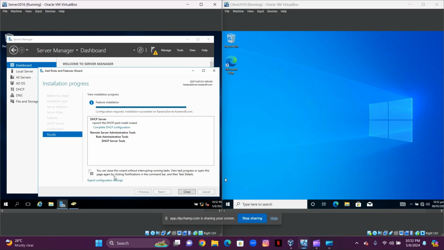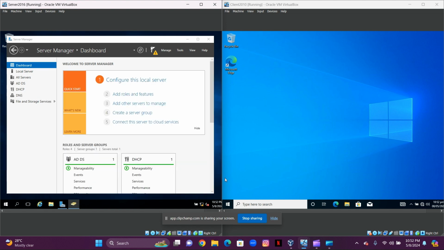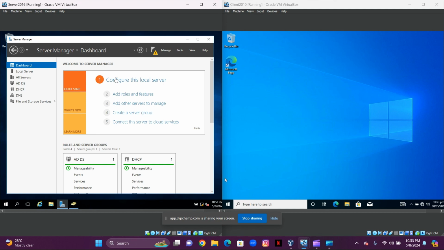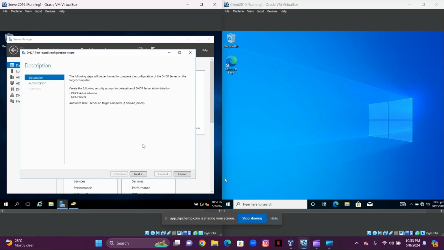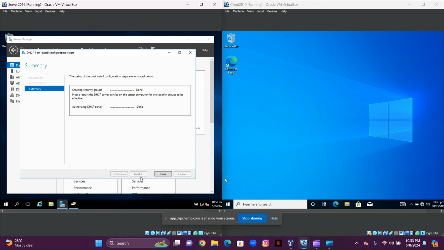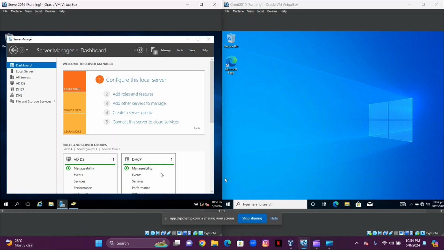Our installation is successful. I'm going to select close and I'm going to head over to our flag icon. I'm going to select it and I'm going to select complete DHCP configuration. I'm going to select next. I'm going to leave the default settings as it is, but I'm going to select commit. And I'm going to select close.